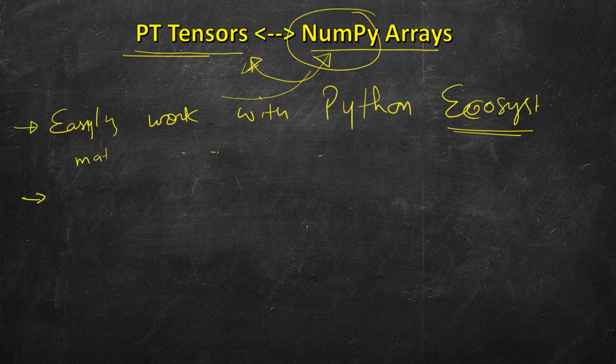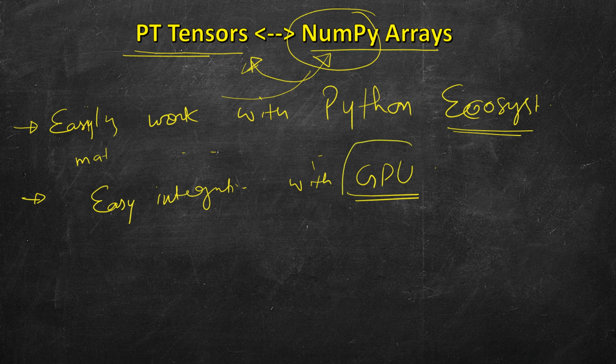And then PyTorch tensors have easy integration with GPU. So these can work on GPUs, which are very crucial for machine learning training, because training takes a huge amount of time if you work on a CPU. And we have some specialized AI accelerators which many companies are working on. So this allows easy integration with those processors. So that's why these are very popular.